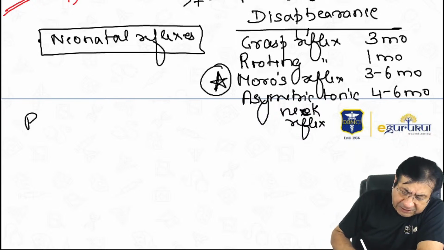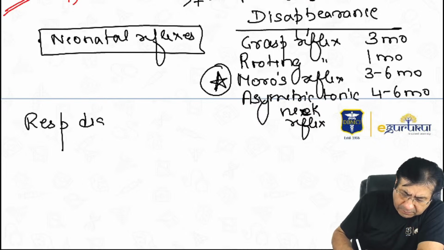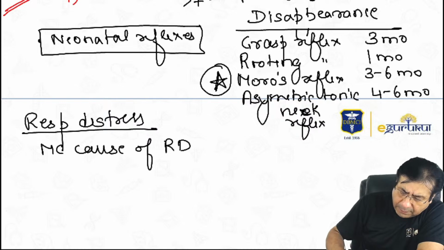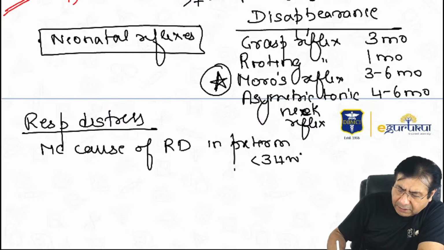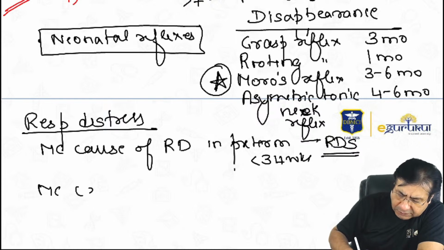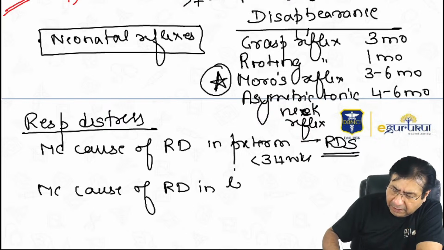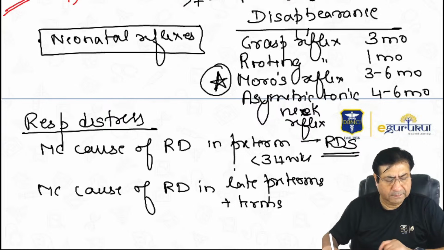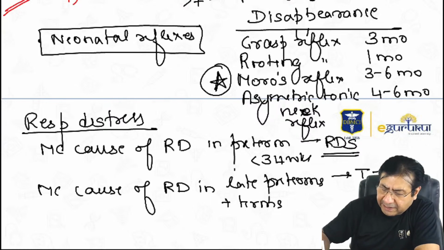Then respiratory distress causes. So the most common cause of respiratory distress in preterm children below 34 weeks is respiratory distress syndrome. And the most common cause of respiratory distress in late preterms plus terms is transient tachypnea of the newborn.